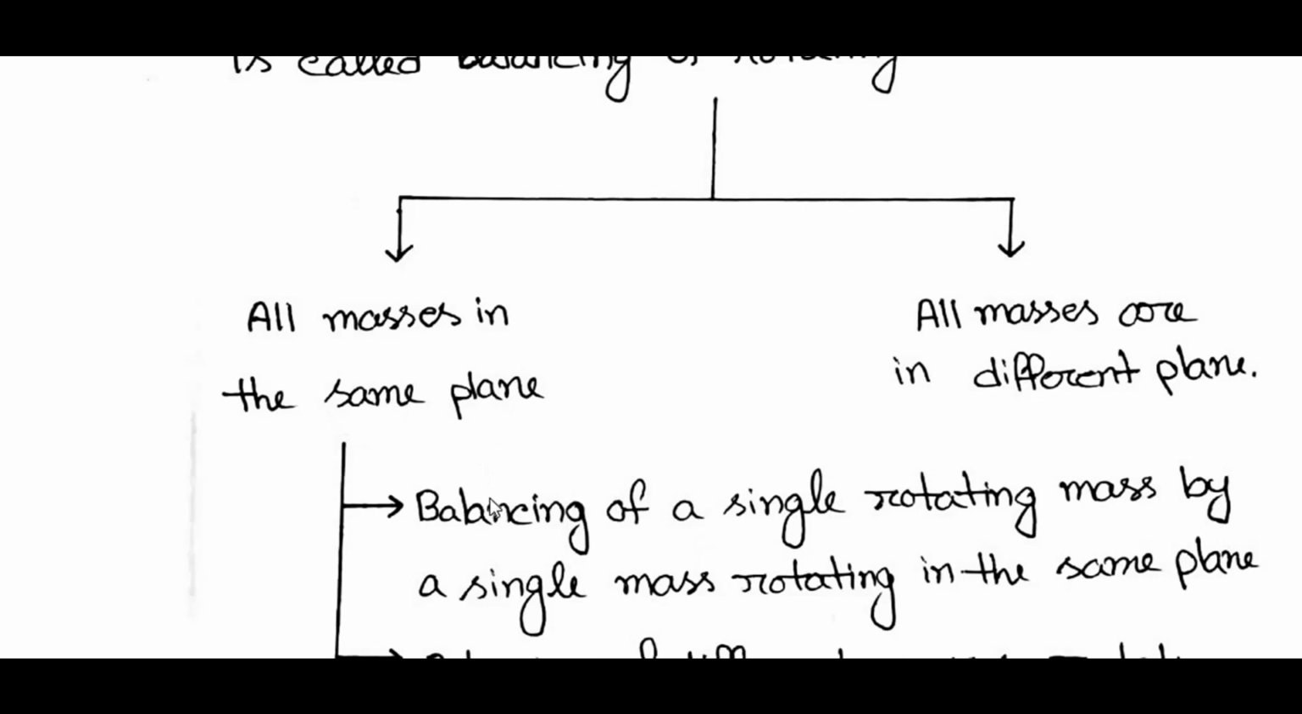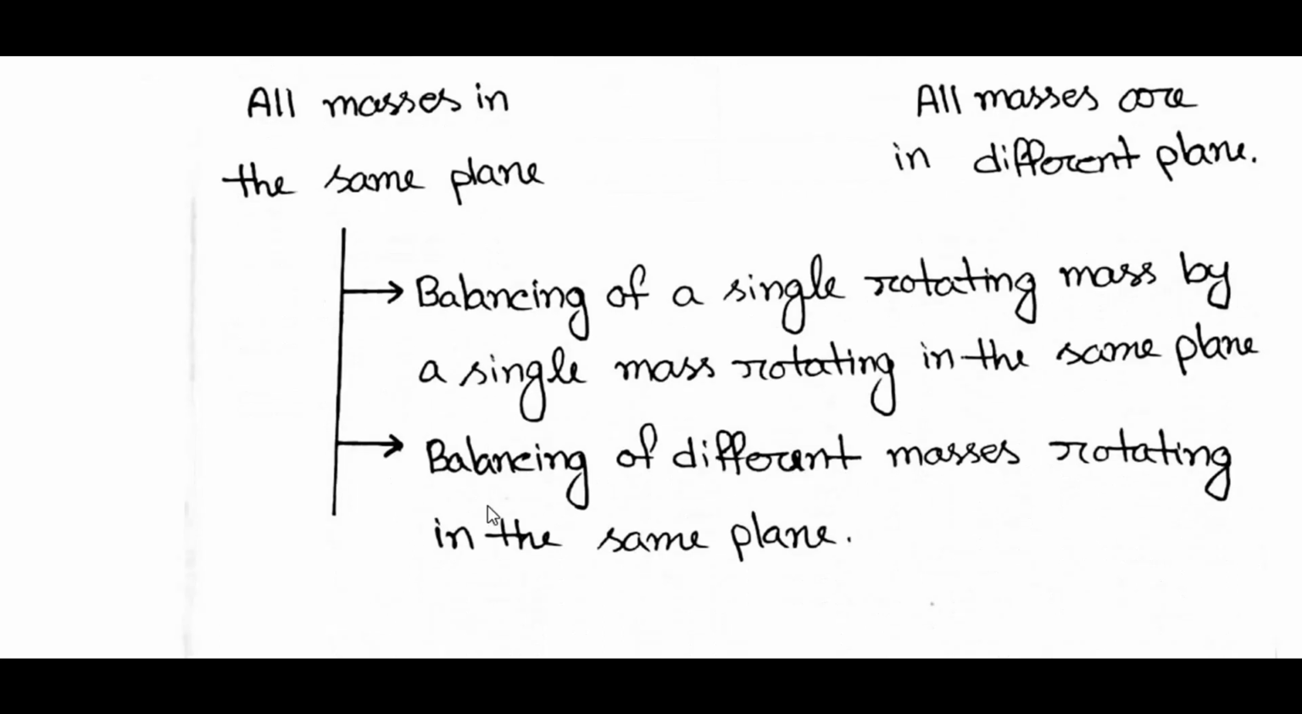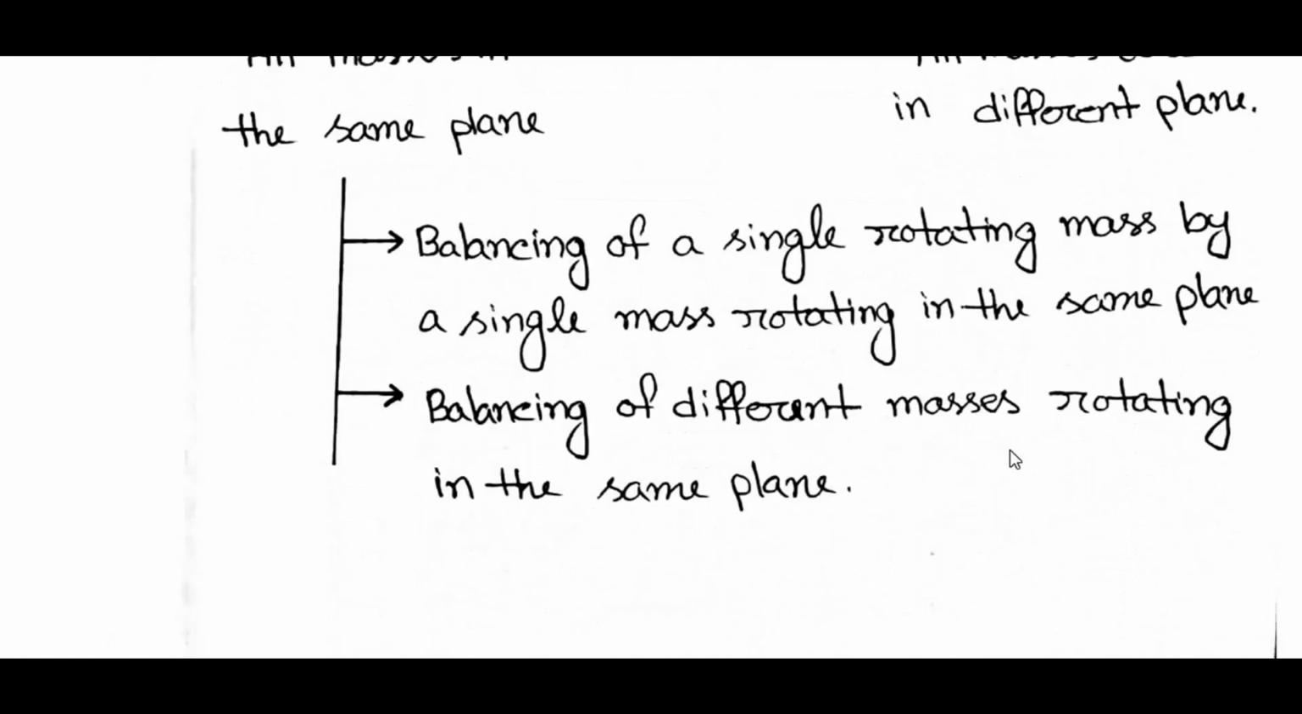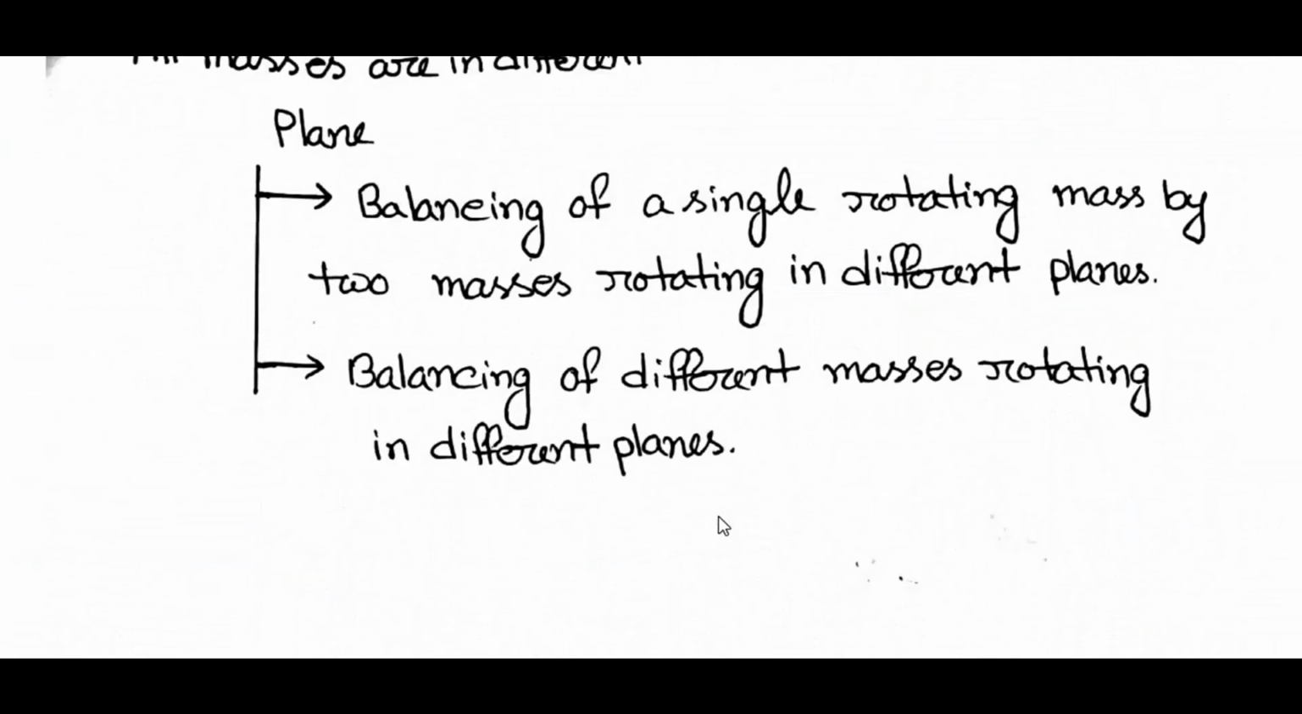All masses in the same plane have two criteria: balancing of a single rotating mass by a single mass rotating in the same plane, and the second criteria is balancing of different masses rotating in the same plane. Now we will know the all masses in different planes criteria. First one, balancing of a single rotating mass by two masses rotating in different planes, and the second criteria is balancing of different masses rotating in different planes.